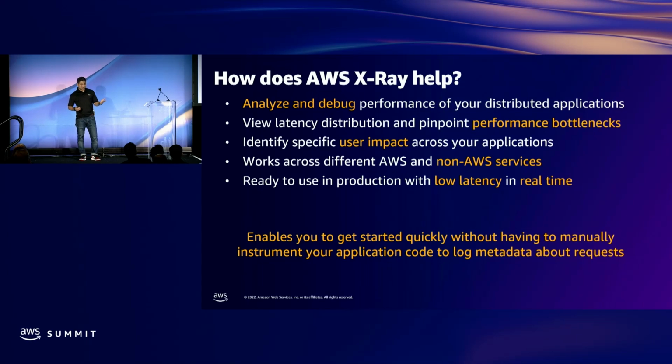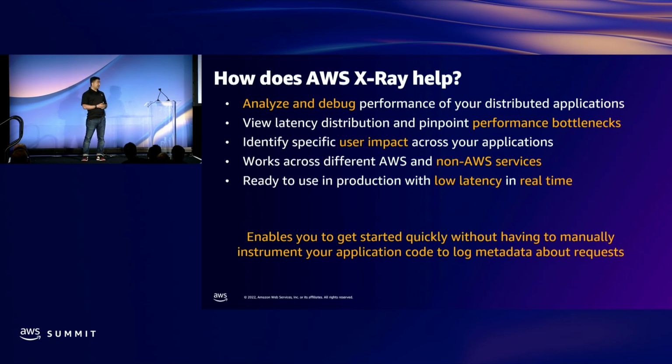So how does AWS X-Ray help? It analyzes and debugs performance of your distributed applications. And more importantly, you can view latency distribution and pinpoint performance bottlenecks. I'm going to show you a couple of graphs after that will make this point clear. Because of that, you can identify specific impact to the end users of your application. And it works across different AWS and non-AWS services.